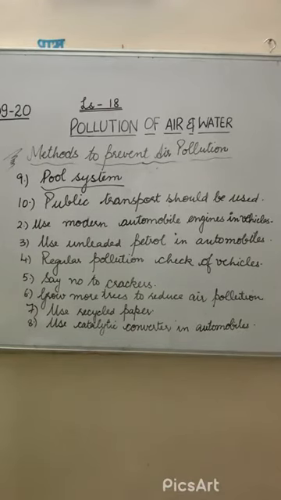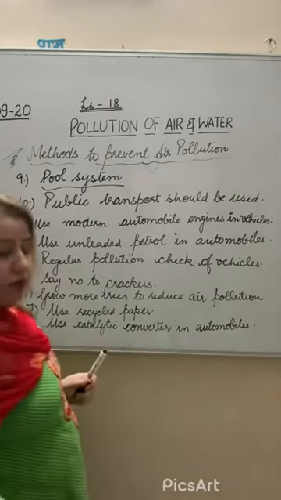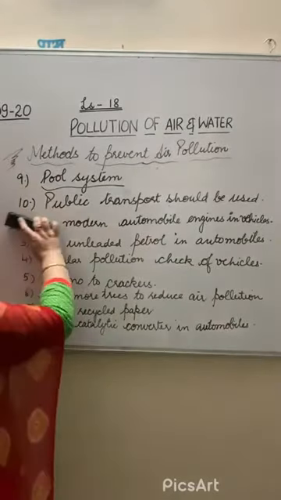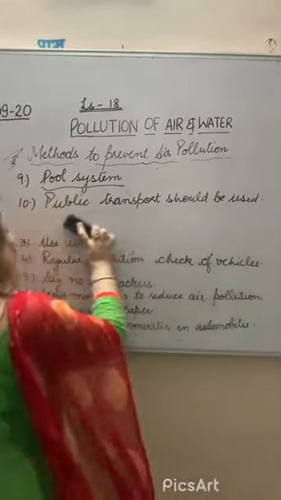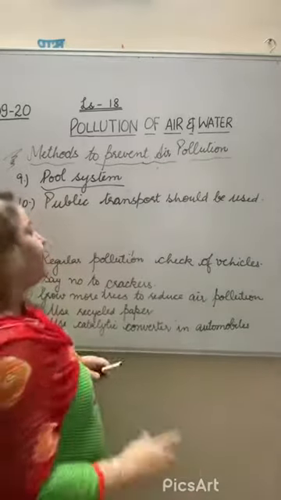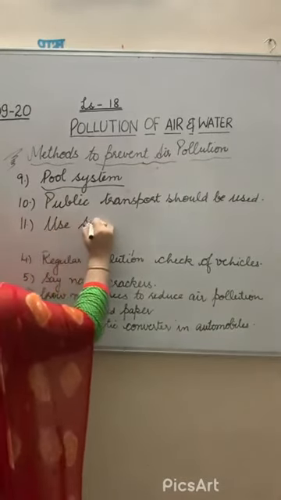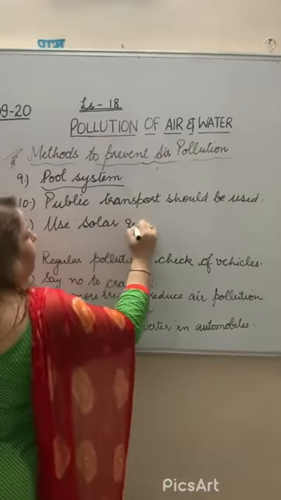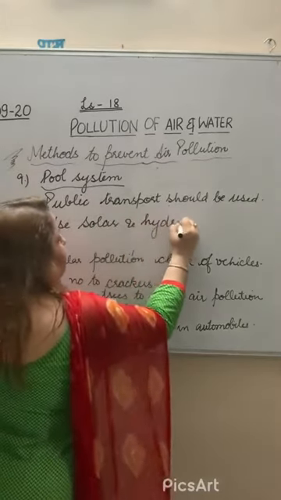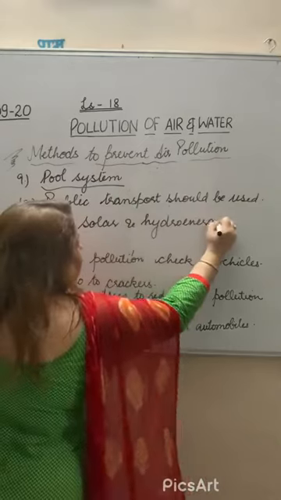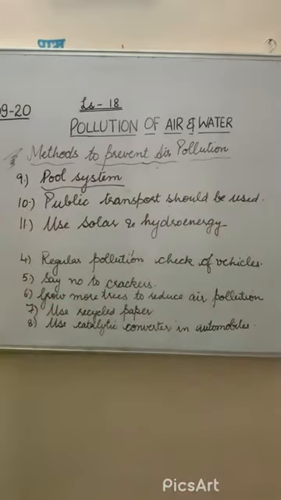Then we can say use solar energy and hydro energy. We can write down the 11th and 12th points also. Use hydro energy as well as solar energy. We can use these energies so that we can reduce air pollution, right?